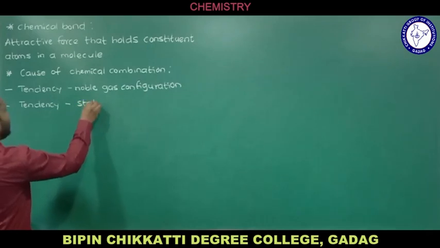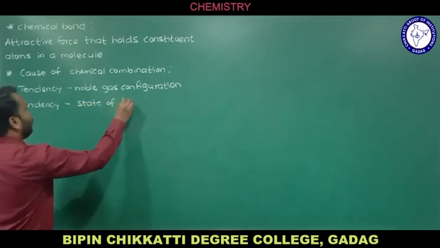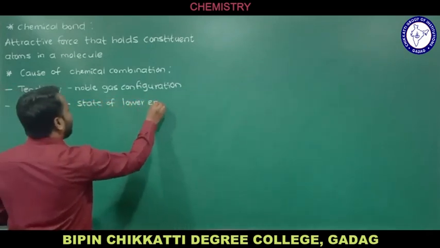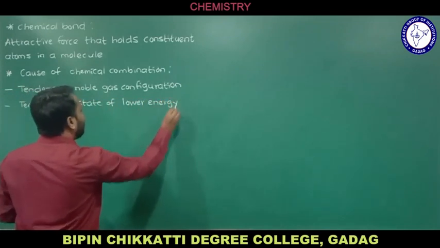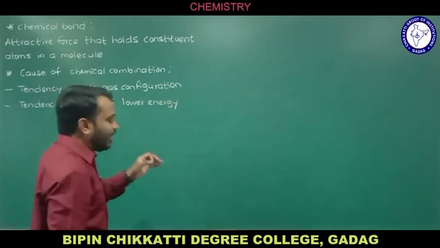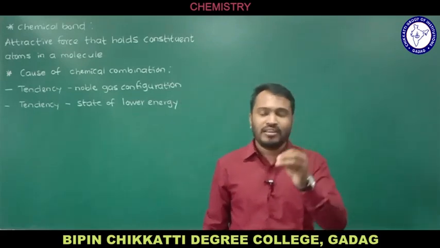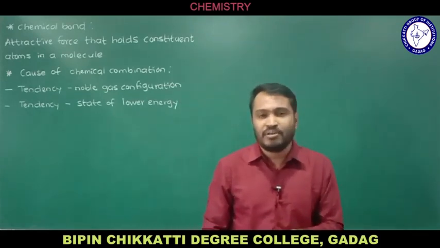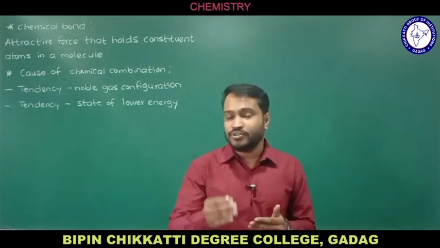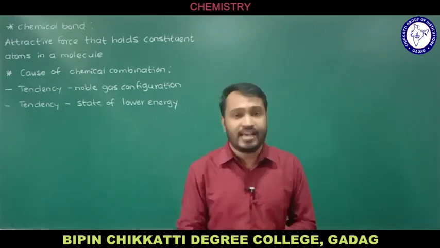If it has a lower energy, then we can say the particular element is quite stable. And all the elements in the modern periodic table try to attain the electronic configuration of the nearest noble gas.